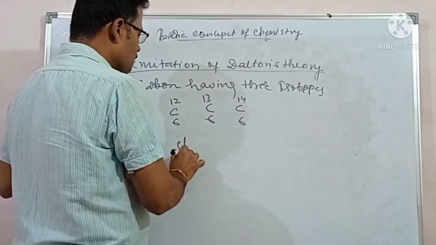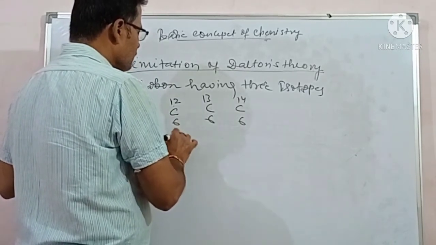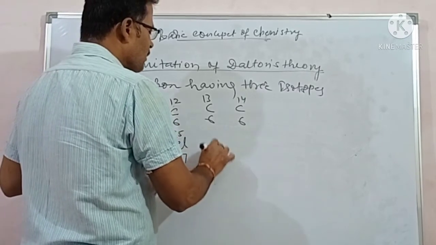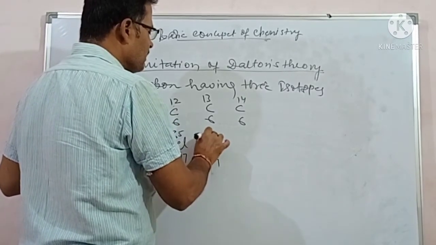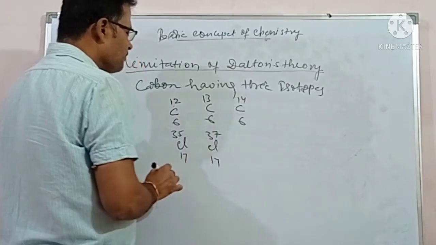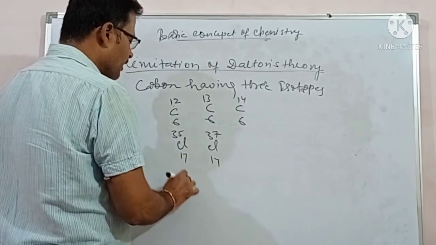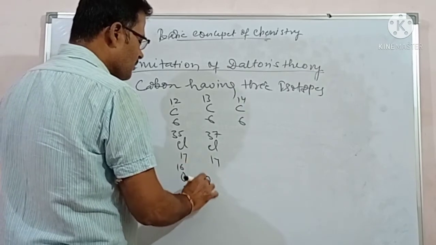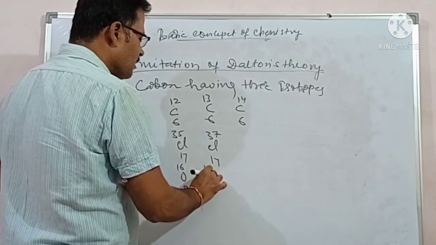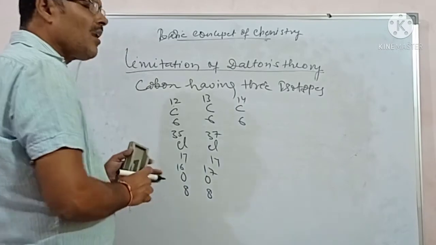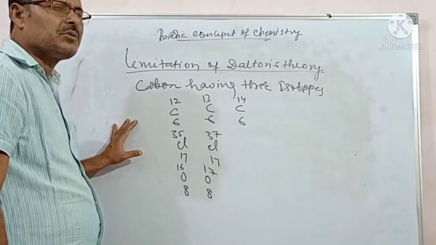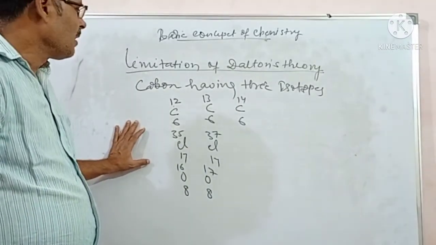Chlorine 17, 35; chlorine 17, 37. Oxygen 8, 16; oxygen 8, 17. Lots of elements have a tendency to create isotopes.